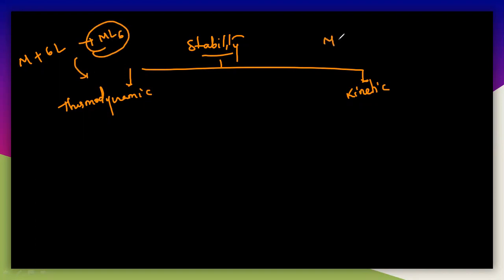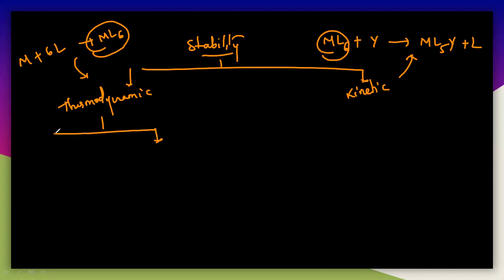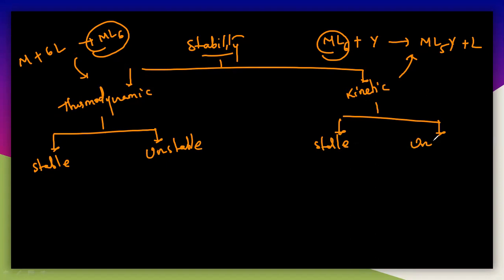But in case of kinetic stability, it is explained after the formation of the complex. ML6, if it reacts with Y, you will get ML5Y plus another ligand. So kinetic stability explains the reactivity of this particular complex, while thermodynamic stability explains the formation of the complex. So here it may be stable or unstable, and kinetically also it may be stable or unstable.